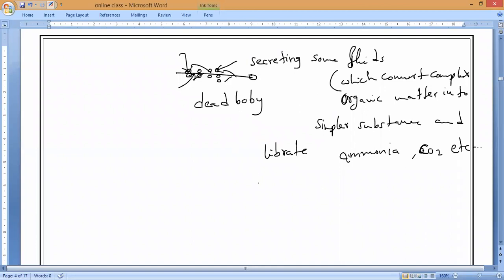by secreting certain fluids which convert the complex organic matter into simpler substances. Only a very small percentage they use for their own maintenance or surviving. The remaining all is released into the soil, water, and air, and it will be used by the producers again in the same reverse cycle. So plants will start surviving again.